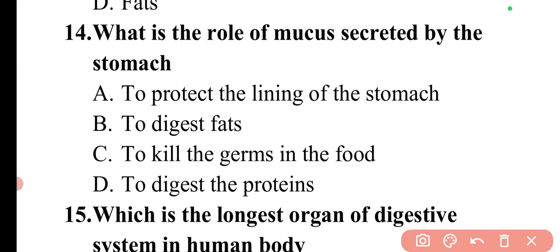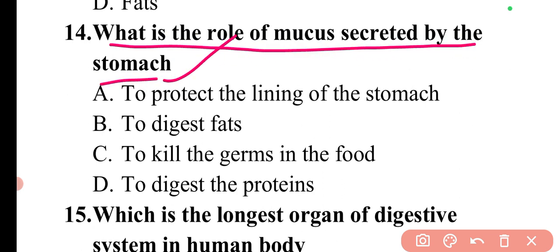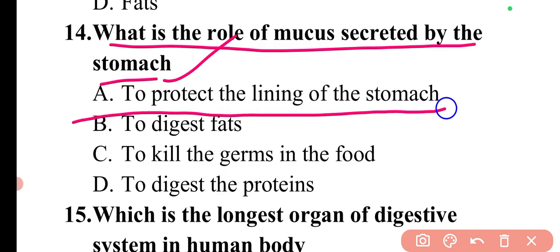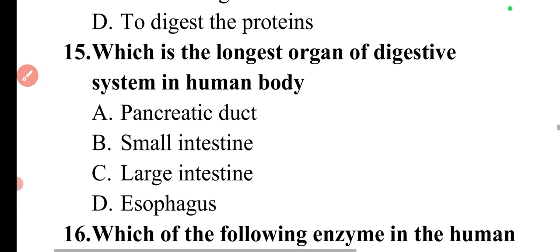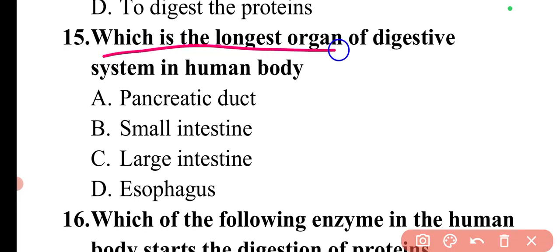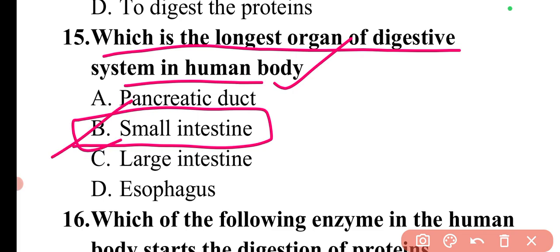Next question is, what is the role of mucus secreted by the stomach? The role of mucus secreted by the stomach is to protect the lining of the stomach. So here option A will be the correct answer. Next question is, which is the longest organ of the digestive system in the human body? The longest organ is the small intestine. So here option B is the correct answer.